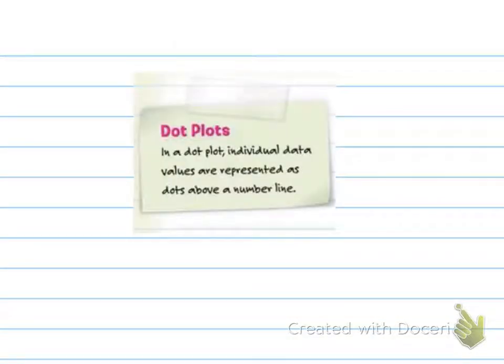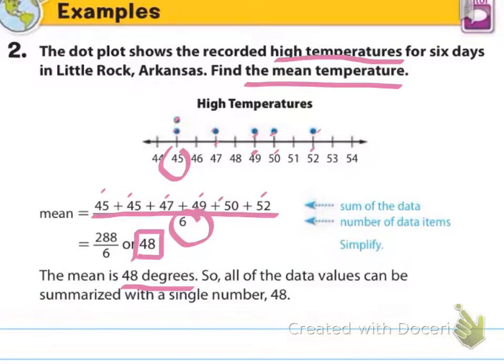All right, dot plots. In a dot plot, individual data values are represented as dots above a number line. So this was an example of a dot plot, in case you haven't seen that before, where they give us a number line, and then they show the dots to represent how many values land on that point.